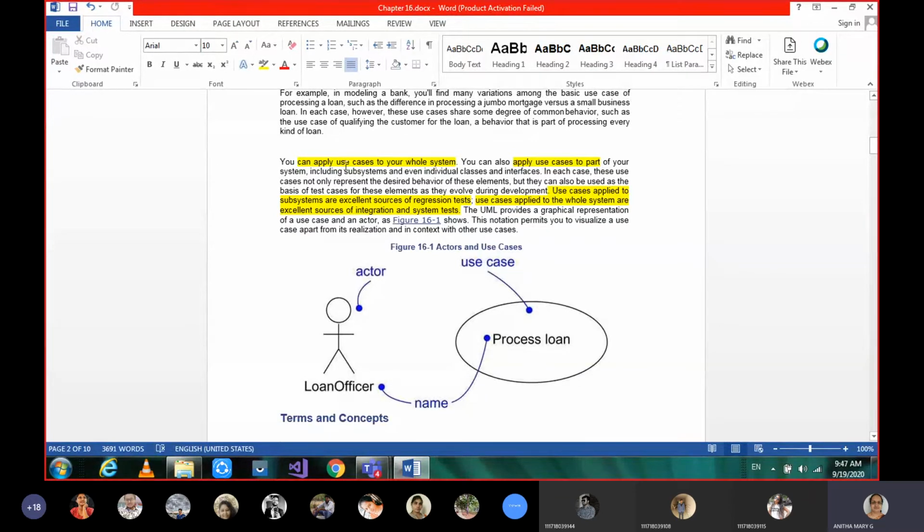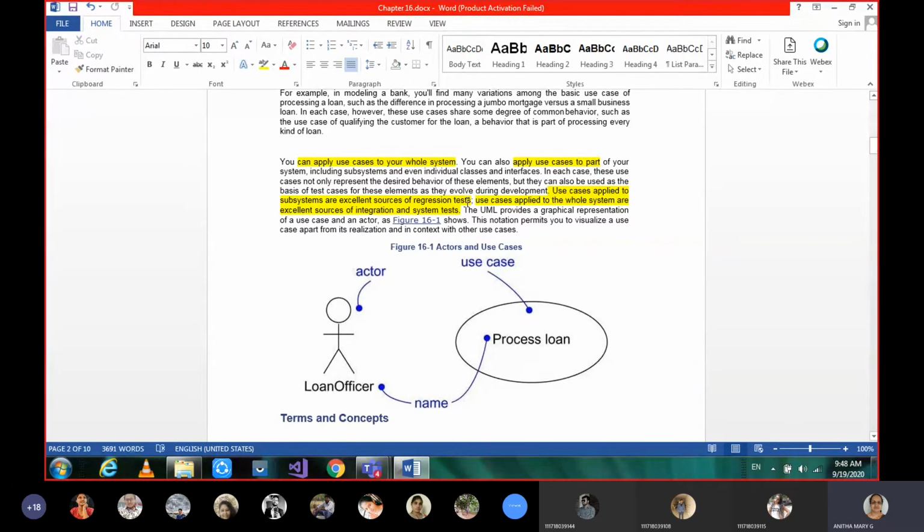Apply use cases to part of your system, including subsystems, even individual classes and interfaces. Use cases applied for subsystems are an excellent source of regression tests. So please remember this point. Use cases applied to a subsystem, some part of the system, independent subsystem means independent parts of the system. So they are the sources where we can do regression tests.